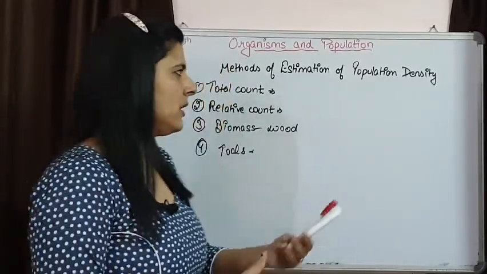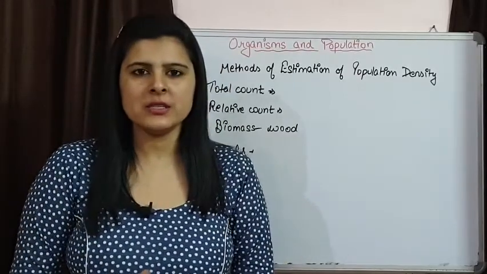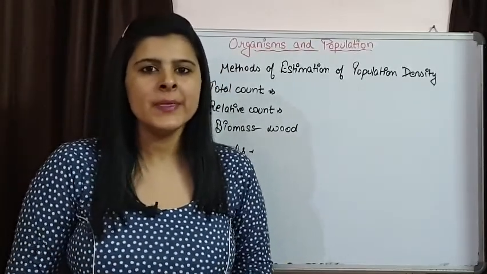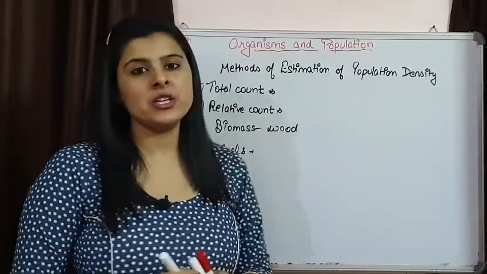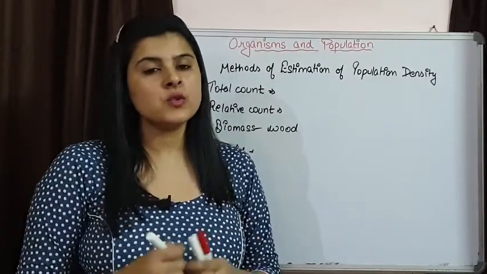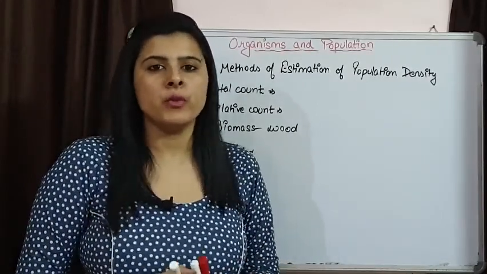Now always there can be high population density or low population density, and this high and low population density is going to affect the survival of a population.